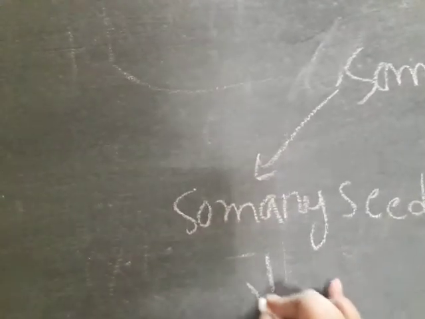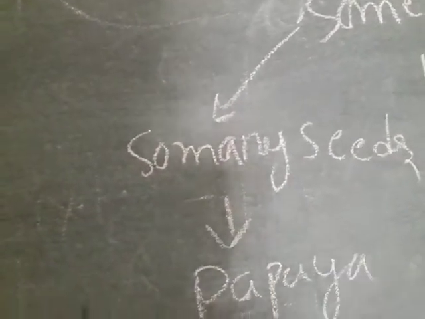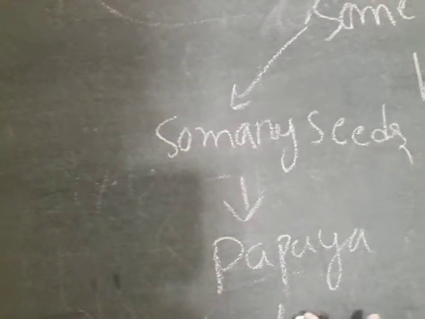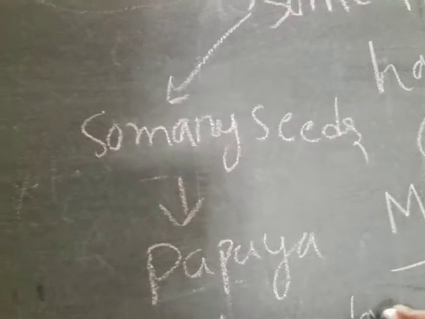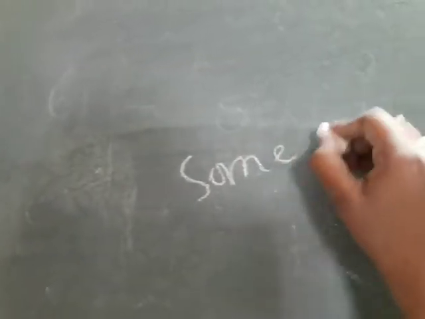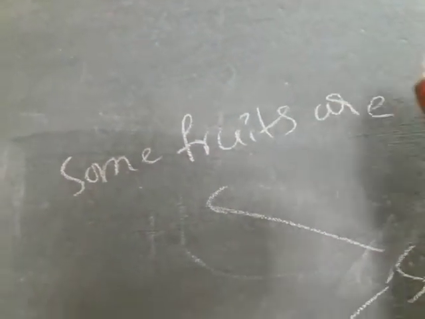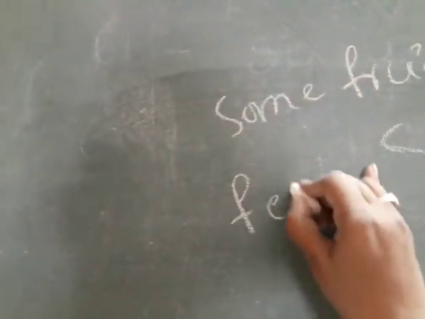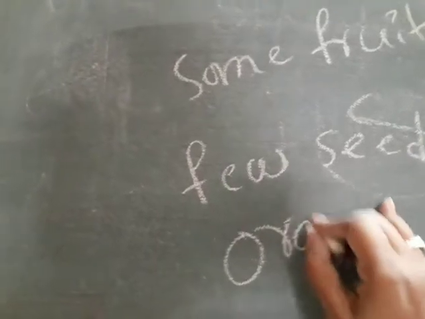For example, papaya and watermelon. So many seeds are inside the fruit. Okay. Some fruits have few seeds, like oranges. Okay.